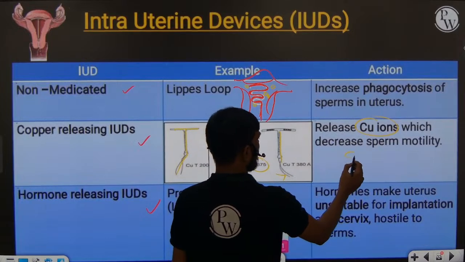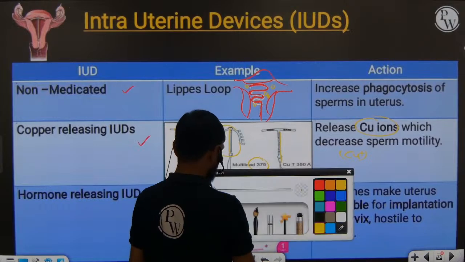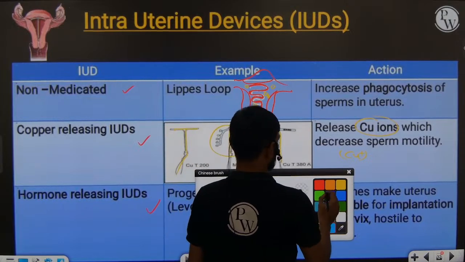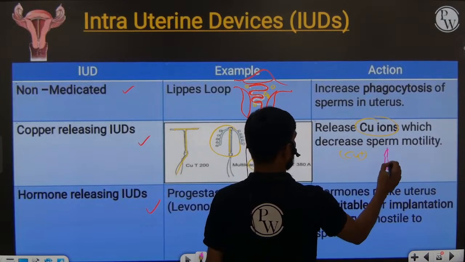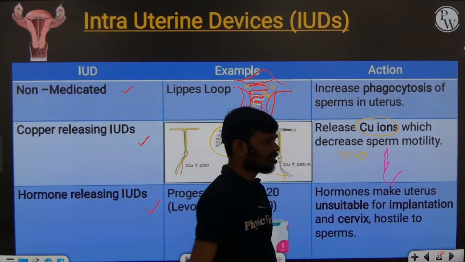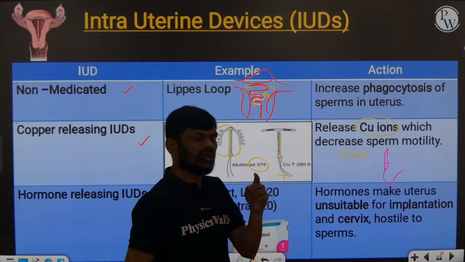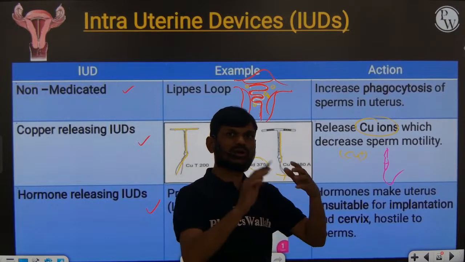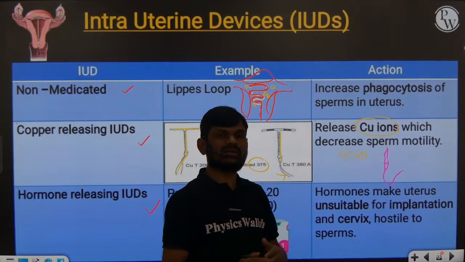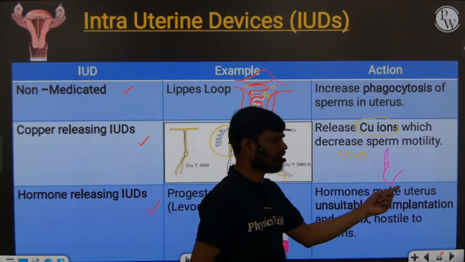When the copper ions are released, these copper ions react with the mitochondria of the middle piece of the sperm. Then the mitochondria will be damaged in the middle piece, and it will not provide any energy for the movement of the tail.